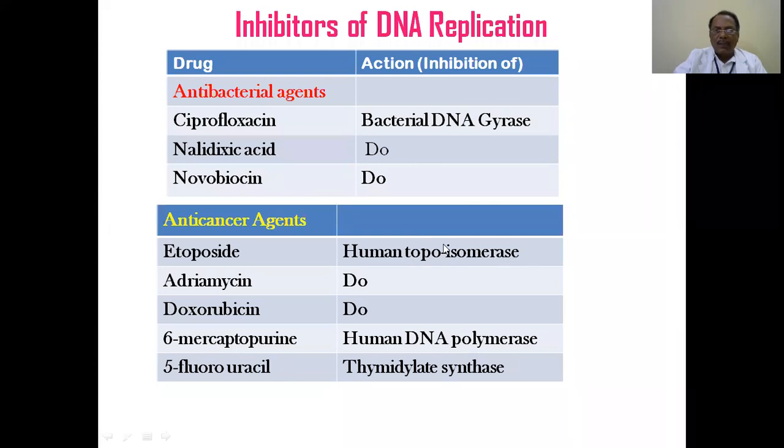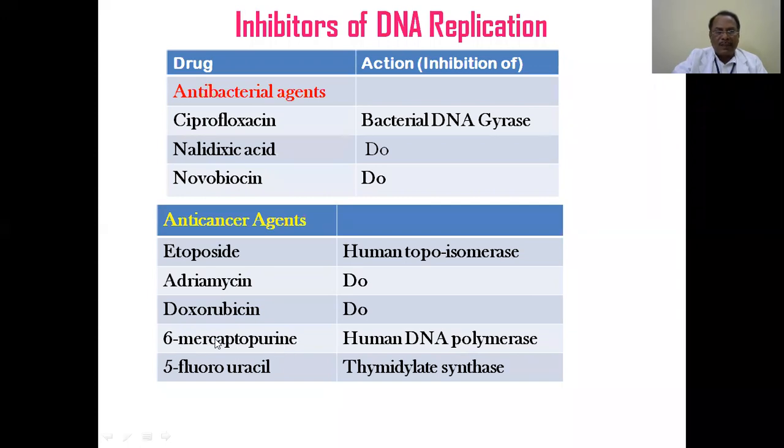inhibitors. So that means when a cancer cell wants to produce its daughter cell, the links that are present, the knots present, the helix and the twists that are present will not be opened up, and replication cannot proceed. So this is the mechanism of these three drugs. They are used as anti-cancer drugs.